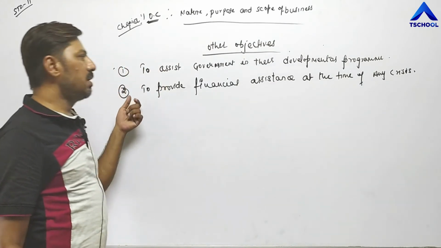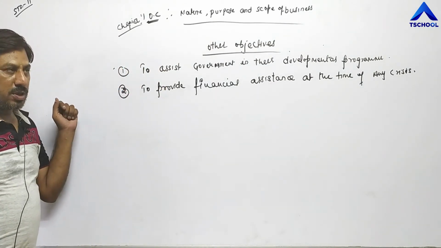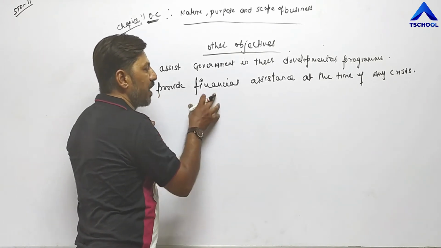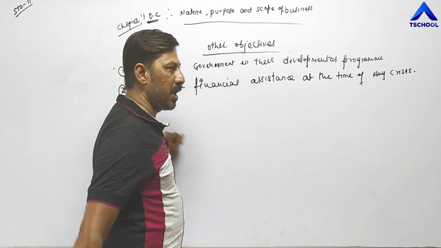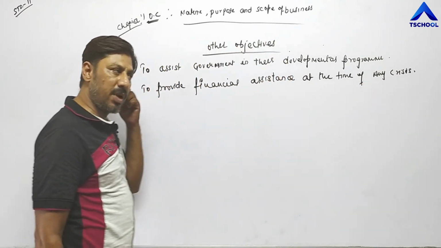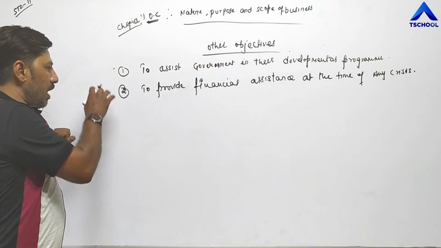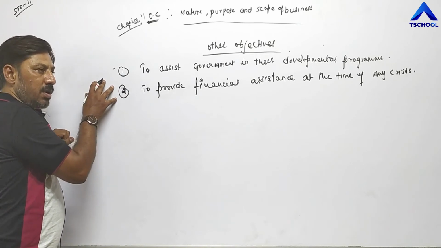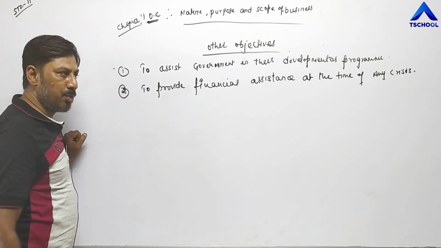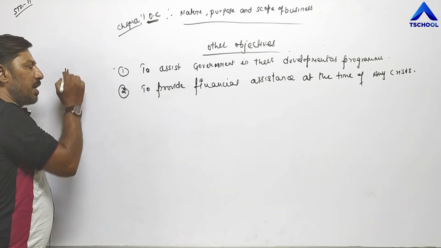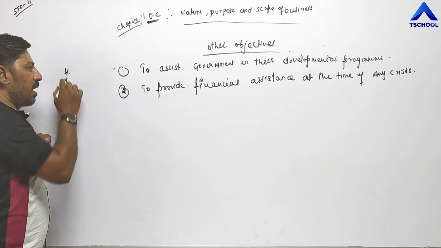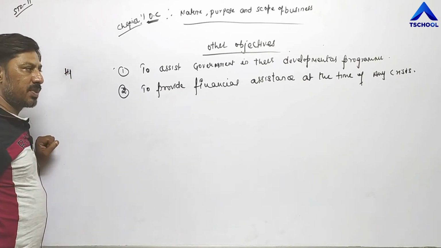This is the objective or social responsibility of business unit, to provide financial assistance whenever country is passing through any crisis. For example, right now every country in the world, right now we are talking about India, so India is passing through financial crisis because a huge amount is spent on the treatment in order to fight against coronavirus. A huge amount has been invested by the government.